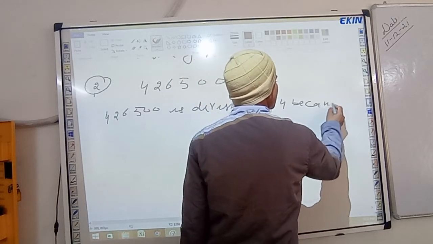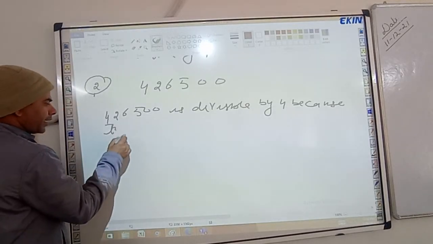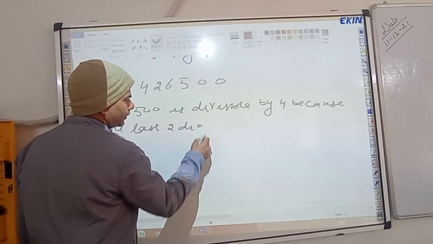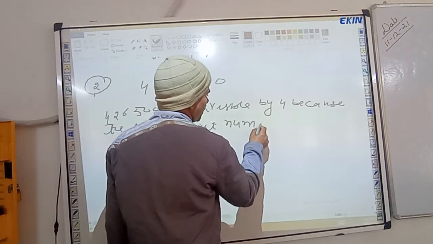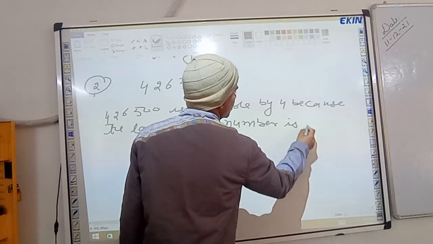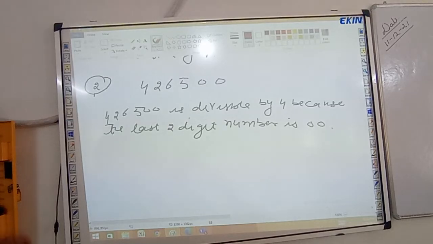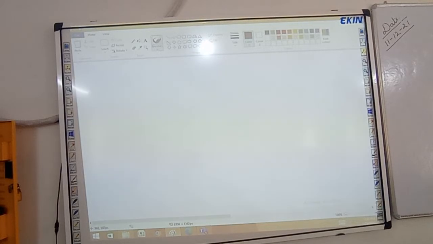Why? Because the last two-digit number is 00. Do it fast.